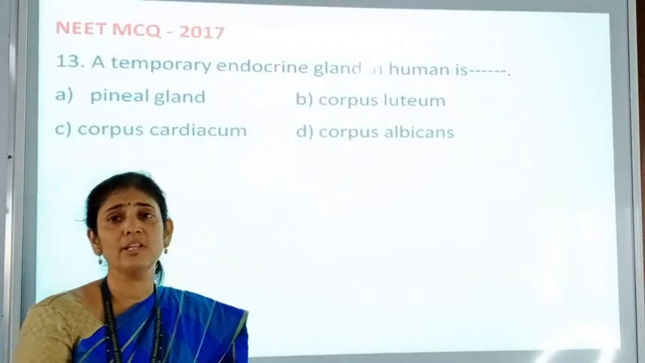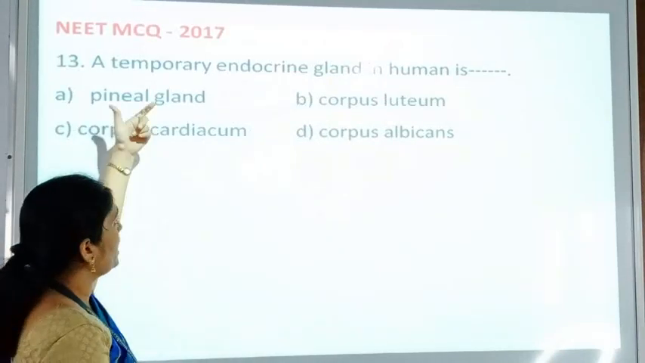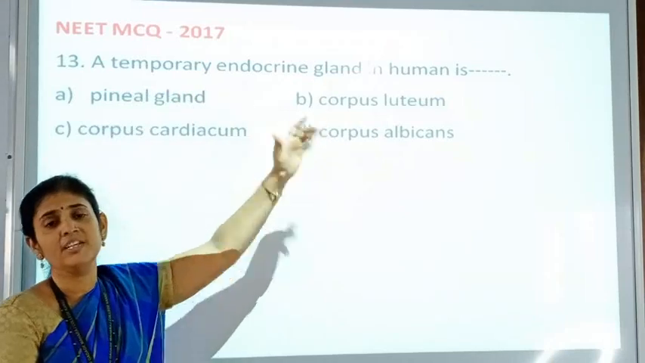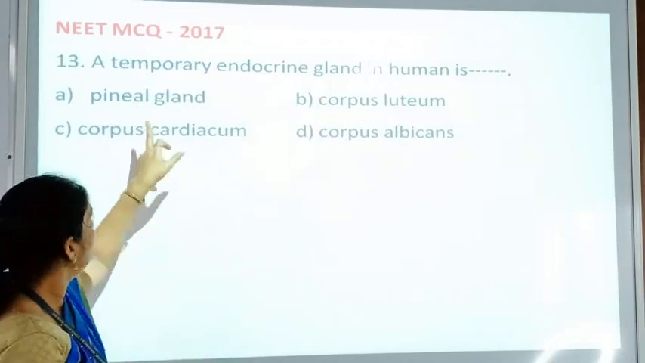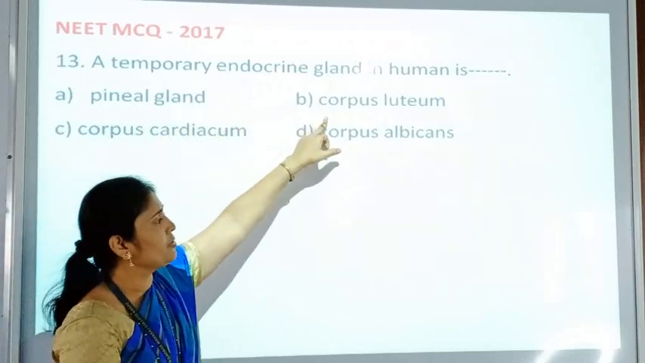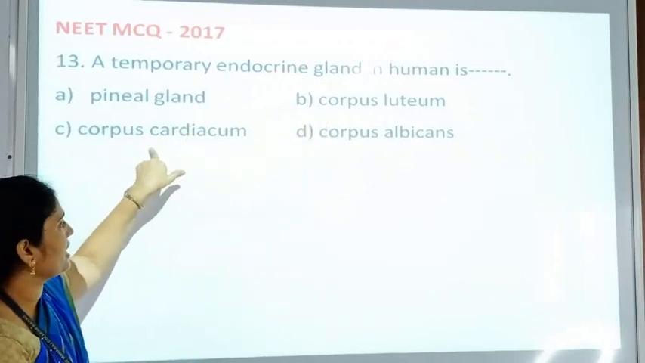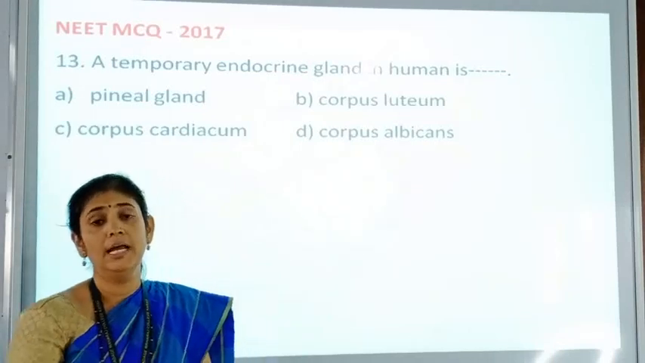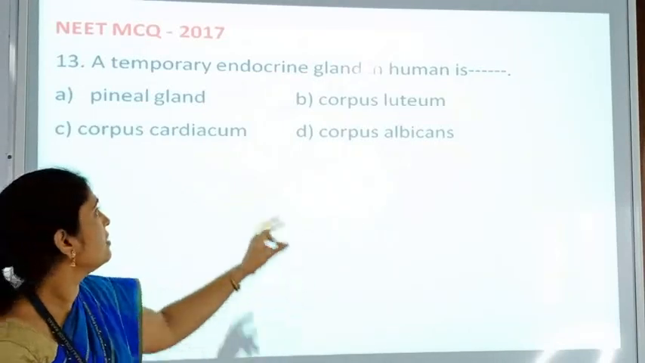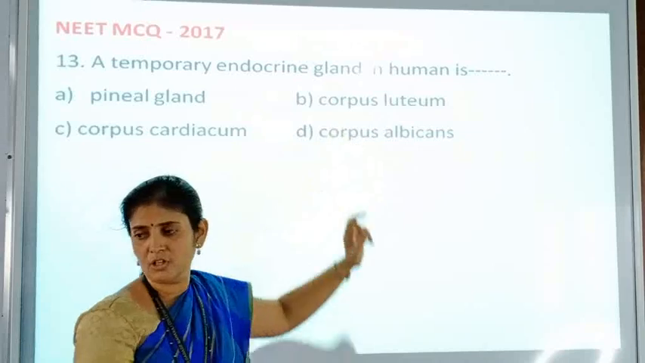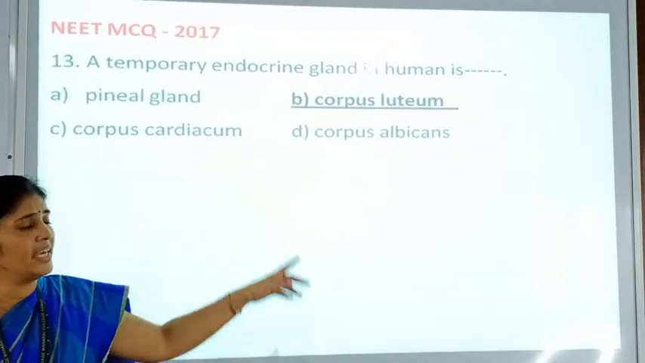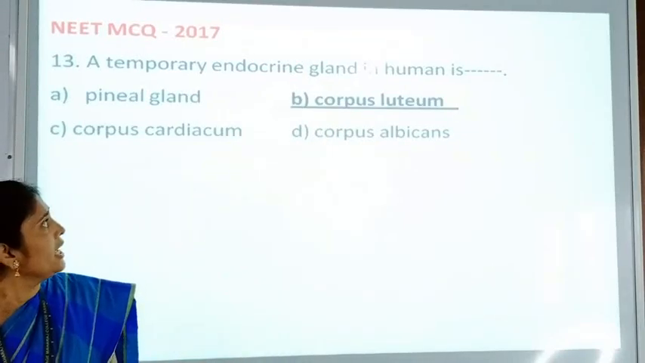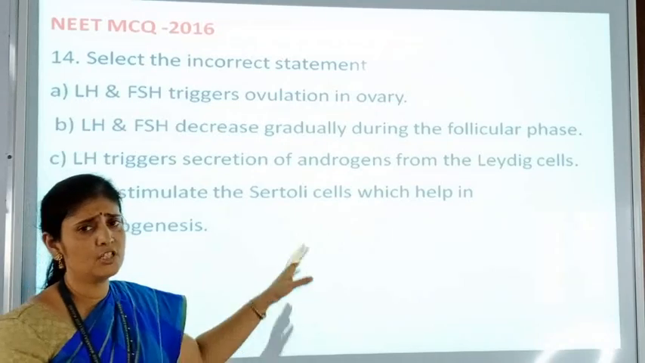So related to that there is one question: a temporary endocrine gland in human is dash dash dash. So here: pineal gland, corpus luteum, corpus cardiacum and corpus albicans. So the temporary endocrine gland is corpus luteum. So here the option is B, corpus luteum. So in this way we have seen the first question.